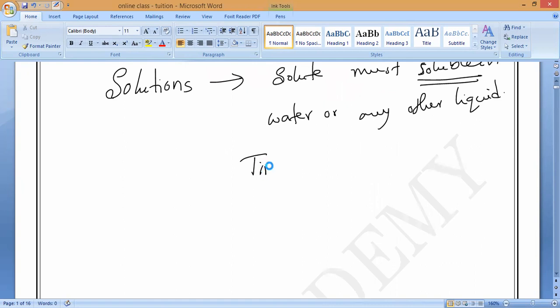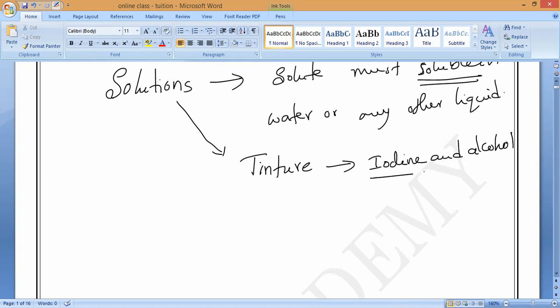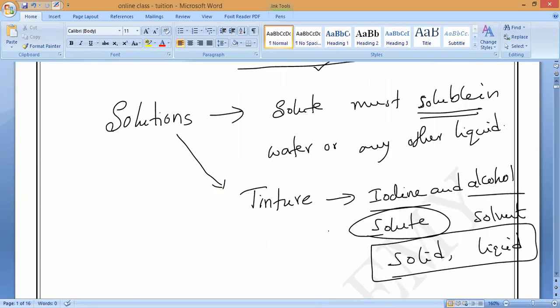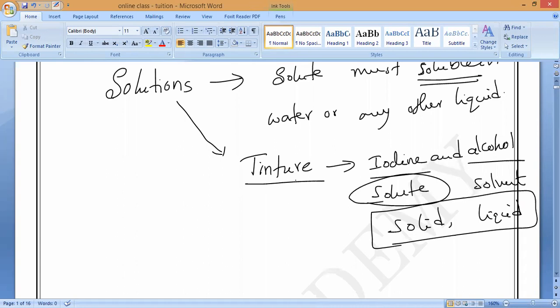For example, listen all of you: tincture. Yesterday I told you, is tincture a suspension or a solution? Tincture is a solution. Most important MCQ. Tincture is made up of 2 substances, iodine and alcohol. Everybody should remember. Iodine is called the solute and alcohol is called the solvent. Iodine is a solid and alcohol is a liquid, so a solid-in-liquid solution example we can make with this. Is it correct or not? That is very, very important: tincture of iodine. Please remember this.